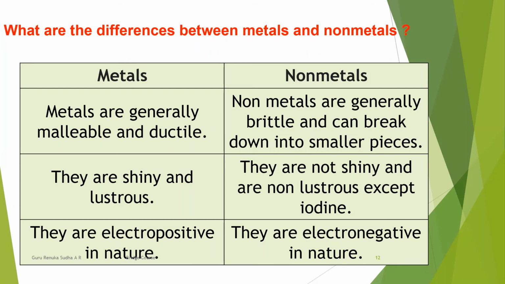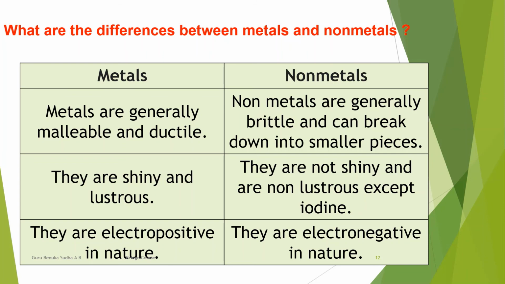And the second point is almost all the metals are shiny and lustrous, meaning they are glittering in nature. That means sparkling. Okay, they have a smooth and shiny surface. But almost all non-metal substances are not shiny in nature and are non-lustrous, except the element iodine.